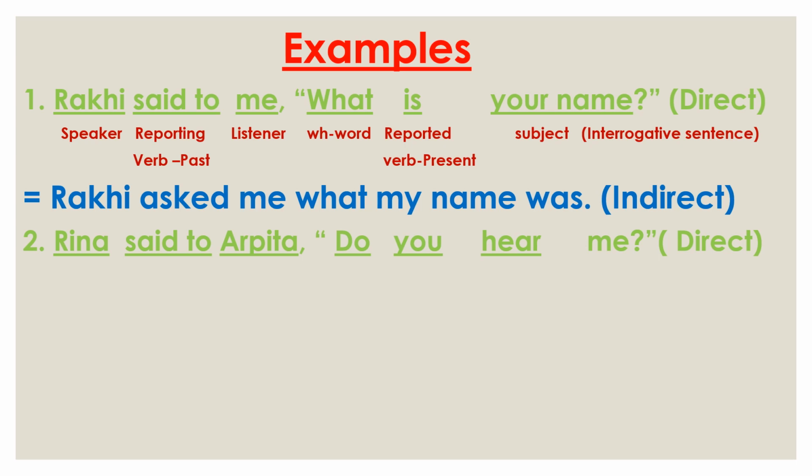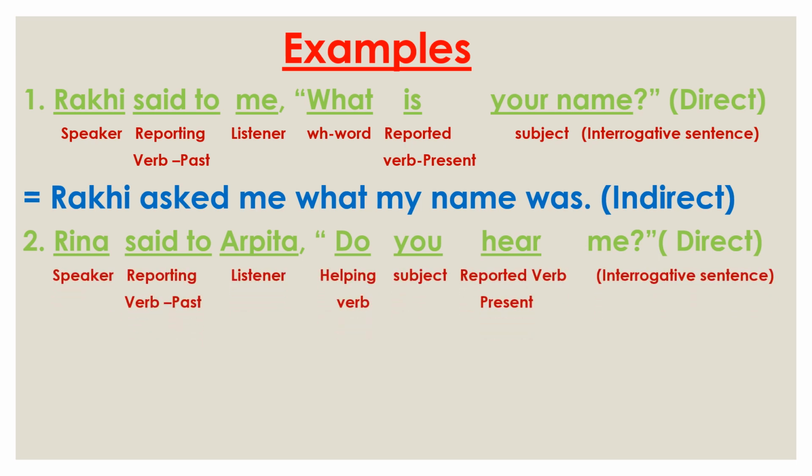Now see the next example. Reena said to Arpita, do you hear me? Okay. Here Reena is the speaker, said to is the reporting verb in past tense, Arpita is the listener. Now do is the helping verb, you is the subject, here the reported verb is in present form and me is the other parts. Okay.